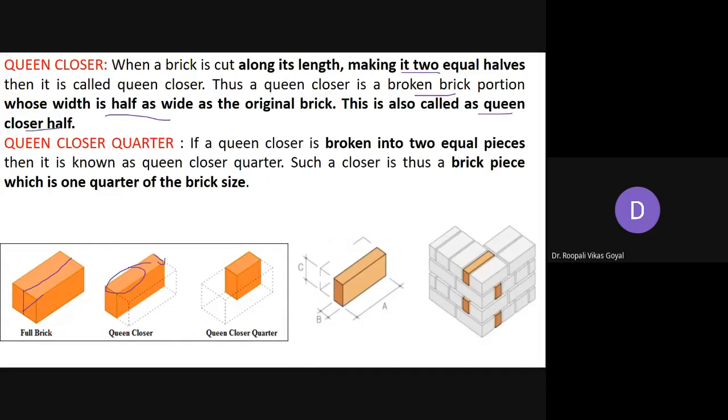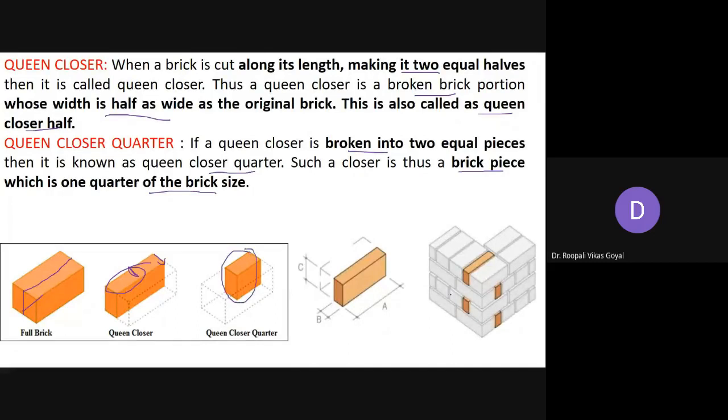Now again, queen closer quarter. If this queen closer is cut again from half, broken into 2 equal pieces, then it is called queen closer quarter. Such a closer is thus a brick piece with 1/4 of the brick size. पूरा brick का 1/4 size होगा इसके अंदर, okay.